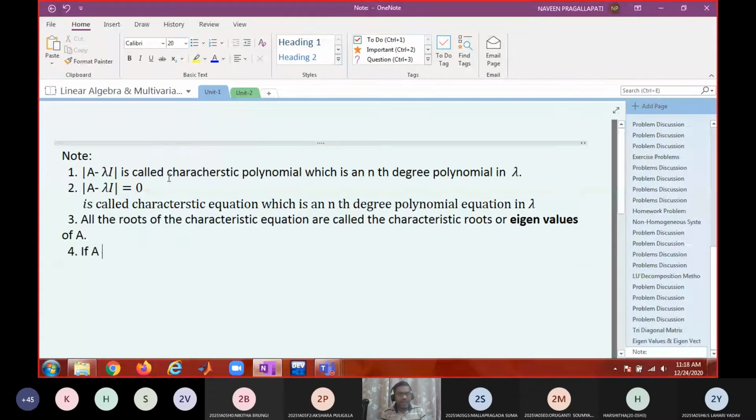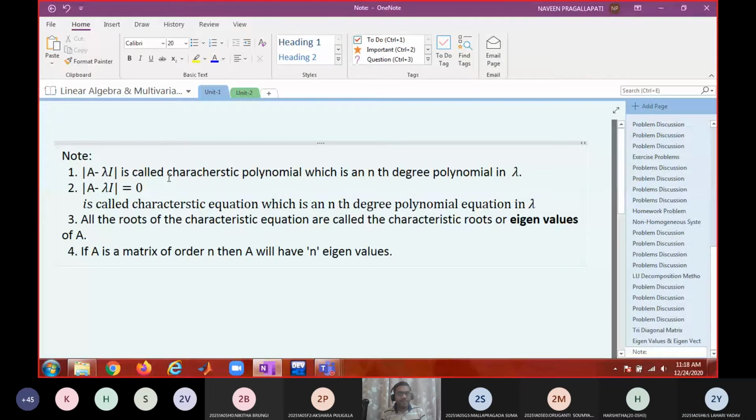If A is a matrix of order n, then A will have how many eigenvalues? n eigenvalues.